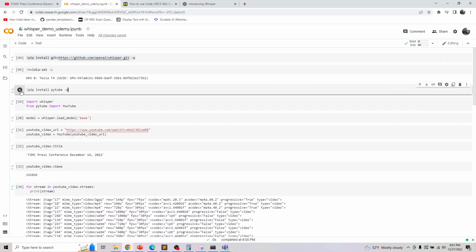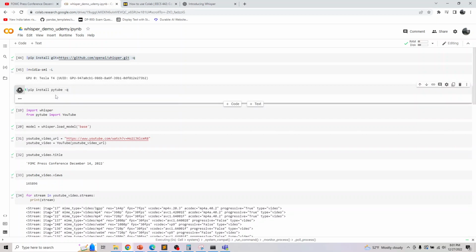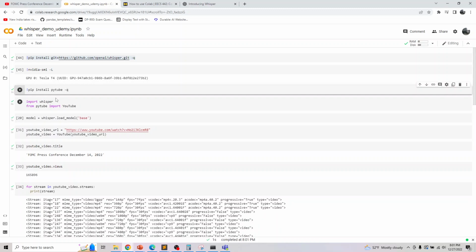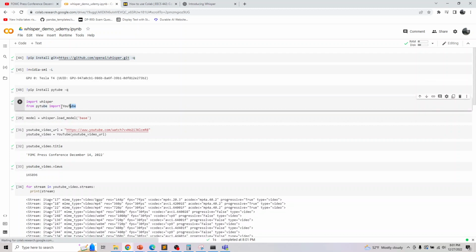The next part is installing PyTube. Why do we need PyTube? Because to convert our video into audio, that's where we use PyTube. Once that is done, we are importing two Python libraries. One is Whisper, and from PyTube we are importing YouTube. In Whisper there are multiple models. You can read the documentation, but the base model is sufficient for what we are describing. So that's why I'm using the base model here.